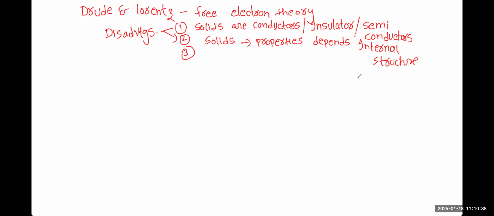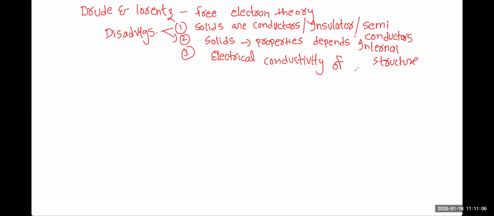Now, see, another disadvantage is that the electrical conductivity of semiconductors was not explained clearly in the free electron theory. Electrical conductivity of semiconductors has not been explained.